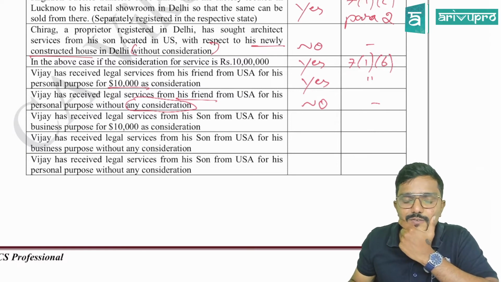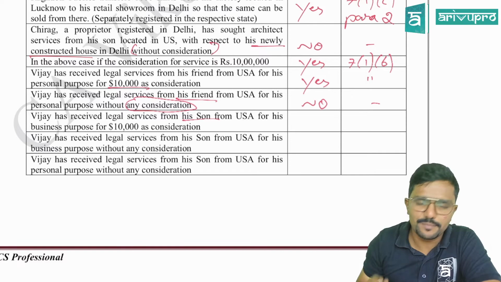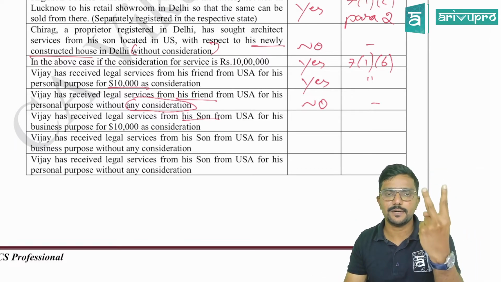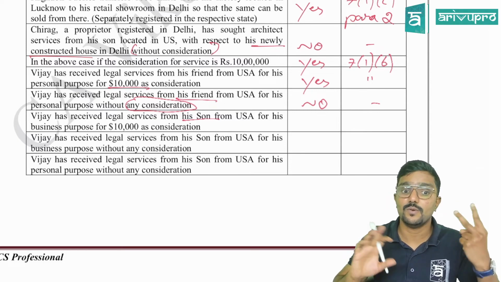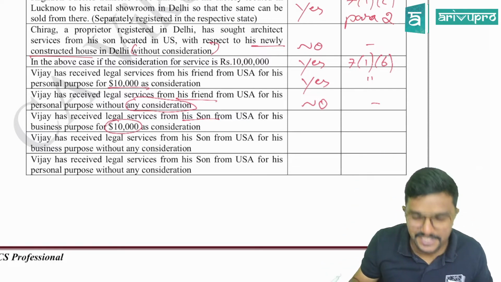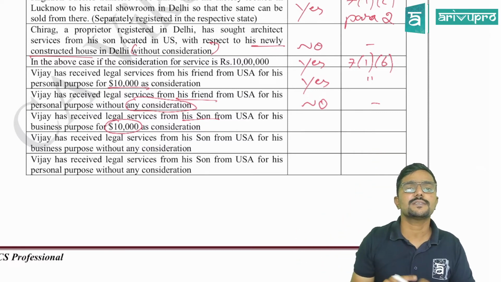Next. Vijay has received legal services from his son. Son is a related person, from USA. So import of service is there, from a related person, for business purpose, for 10,000 as a consideration. See, consideration is there. So when consideration is there, forget about para 4. Go and check 7.1b.